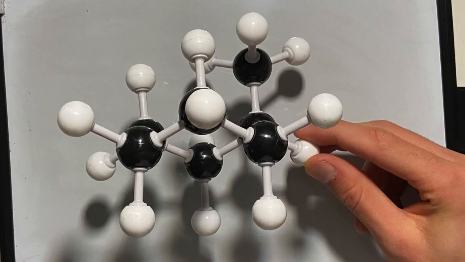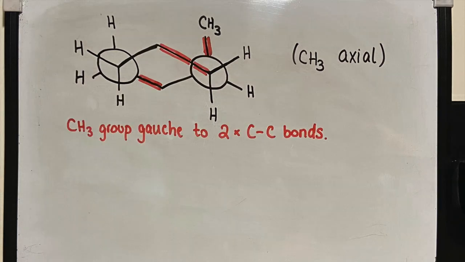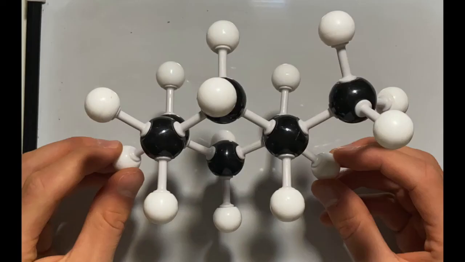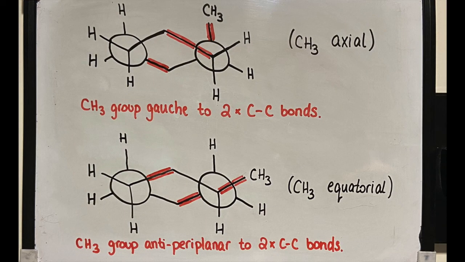When we look at the Newman projection on paper, where the methyl group is axial, the substituent is gauche at 60 degrees to these two highlighted carbon-carbon bonds. After a ring flip, the methyl group moves to an equatorial position. The Newman projection indicates that the methyl group is anti-periplanar, 180 degrees to these two carbon-carbon bonds. This becomes important during a later part of the CH1601 course.